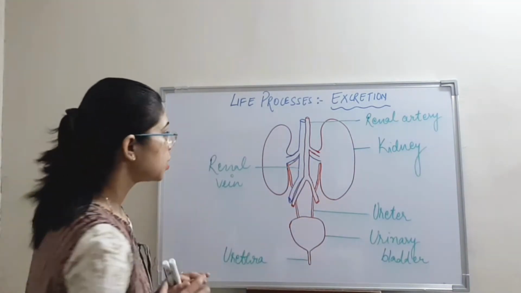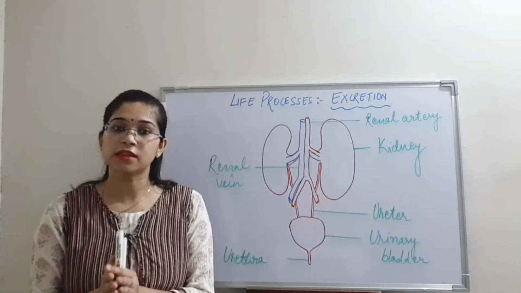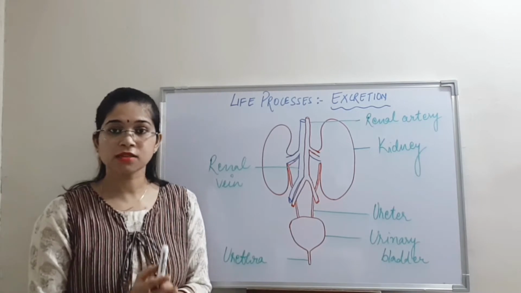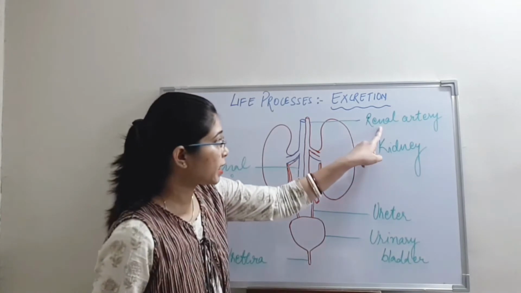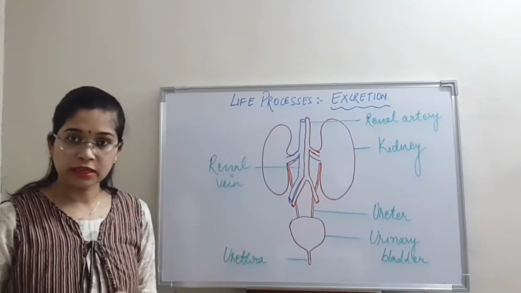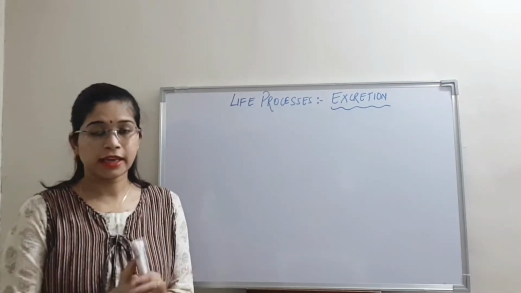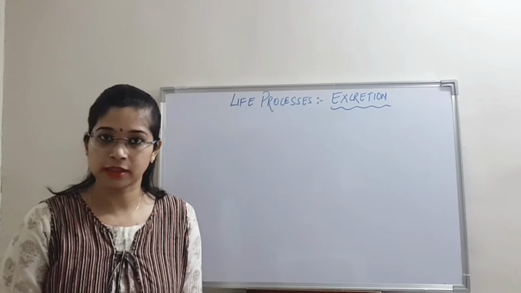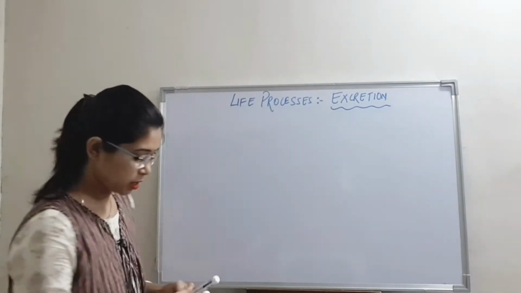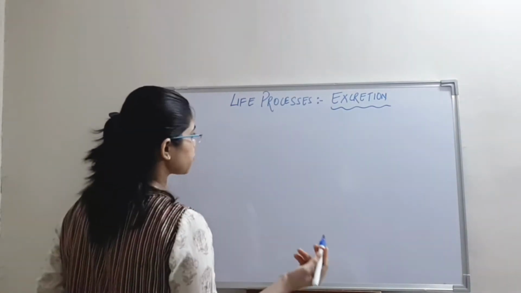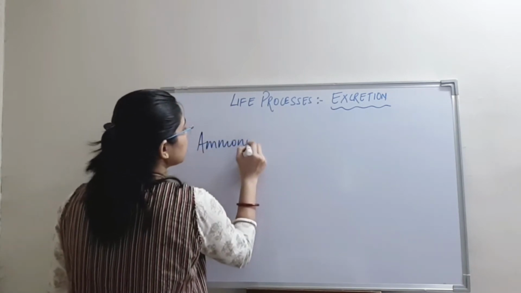urinary bladder. Now, this kidney is composed of 1.0 to 1.2 million nephrons. Nephrons are the basic structural and functional unit of kidneys, right? And this term renal is used with respect to kidney. Now, we know that the excretory products can be ammonia, urea or uric acid. So, there are different types of organisms in which these products are eliminated. On the basis of the type of nitrogenous waste that is excreted out, three types of organisms are there.